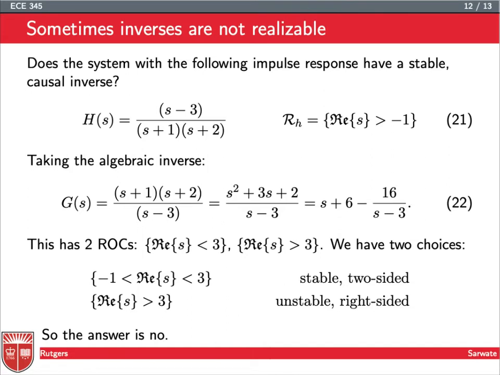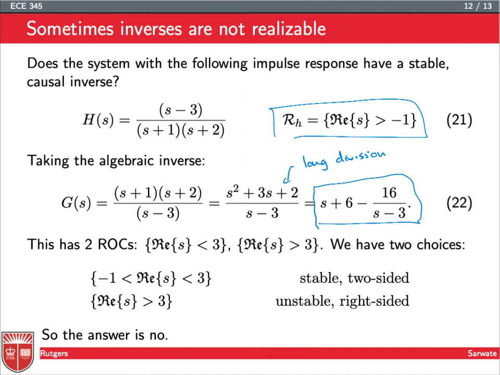So the question is now, let's just flip the sign in the numerator, flip the sign of the zero. So we now have S minus 3. And we're going to choose this region of convergence. So again, we take G of S equal to 1 over H of S. So we have S plus 1 times S plus 2 over S minus 3, which we expand out, and then here we have to do long division instead of partial fraction expansion. And we get this sort of expression here. It was just doing the algebra.